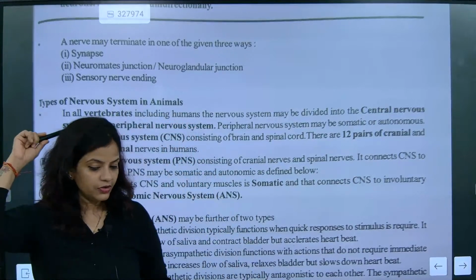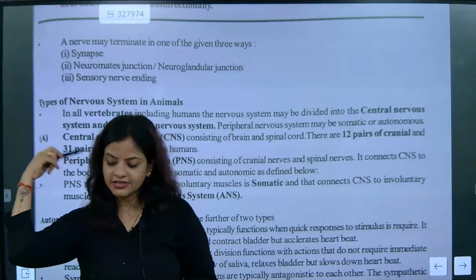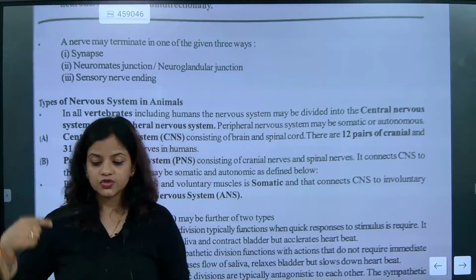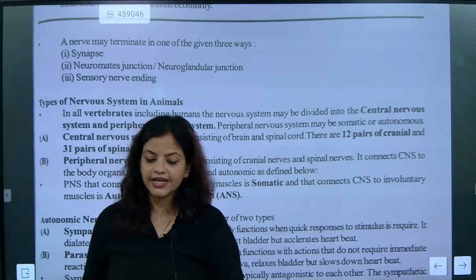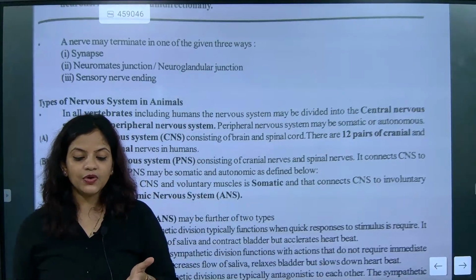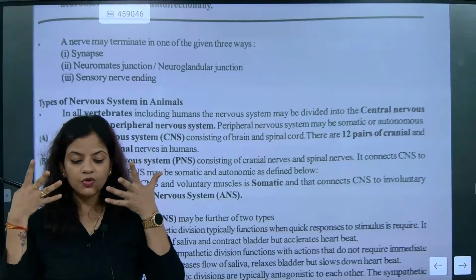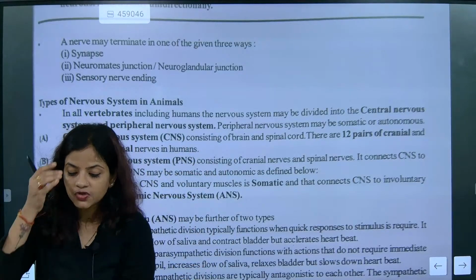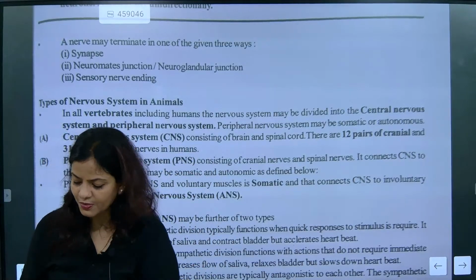The brain to spinal cord connection is the CNS. If we talk about the brain to spinal cord connection, the CNS, we must know that 12 pairs of cranial nerves will be there, and the remaining 31 pairs of spinal nerves will be there.